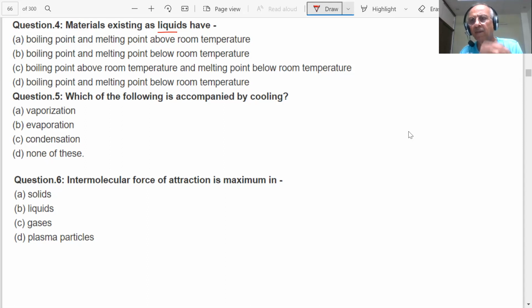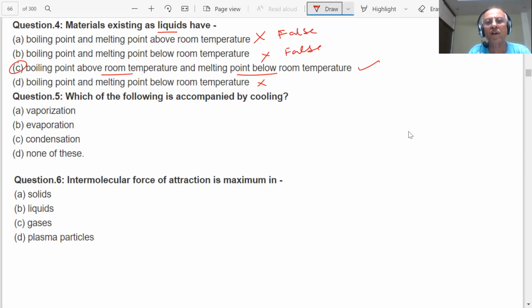Liquid means it has already melted, but is it boiling? No. Boiling point and melting point below the room temperature: if the boiling point is below the room temperature, then it cannot be liquid. No. Boiling point above the room temperature and melting point below the room temperature. Is it correct? Yes, sir, this is the correct statement. Boiling point and melting point both below is also a wrong statement. This is false, and this is true.